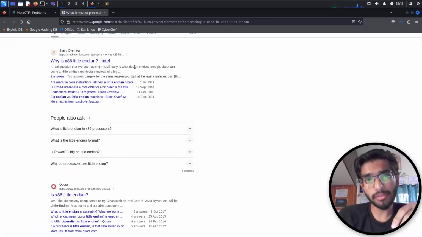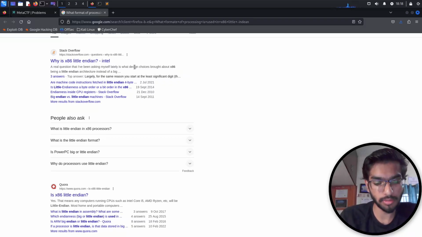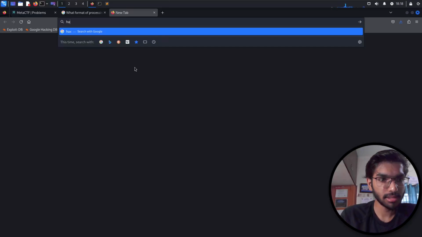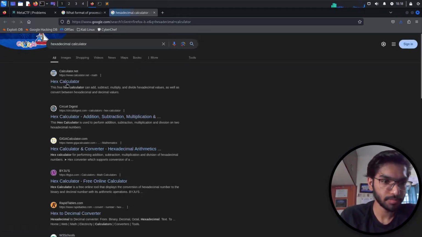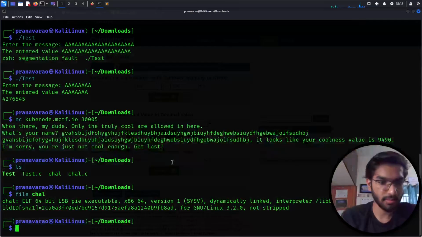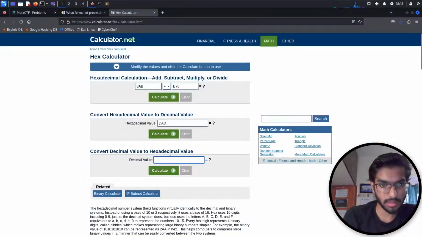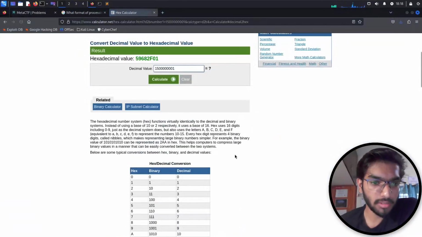So this gives preference to the least significant bit over the most significant bit, for the values we are going to be entering in hexadecimal format. So let's calculate the hexadecimal. Let's enter this value into the calculator, then calculate the value of this hexadecimal.